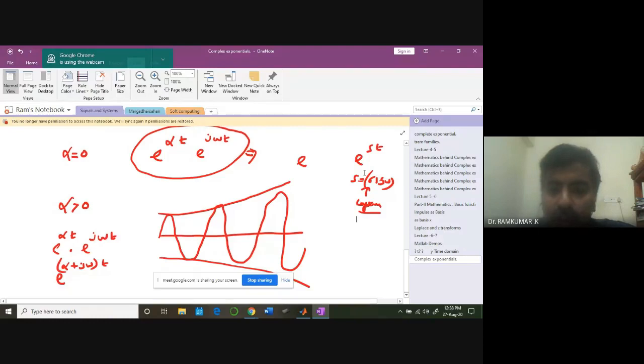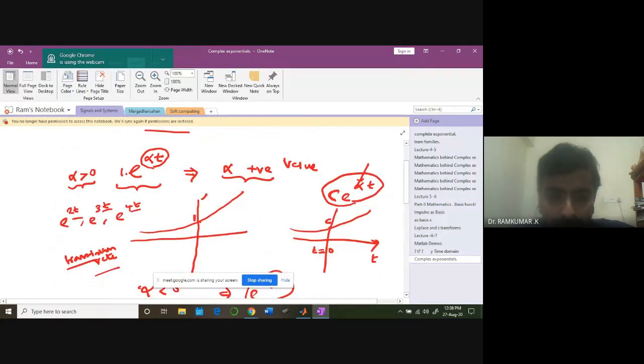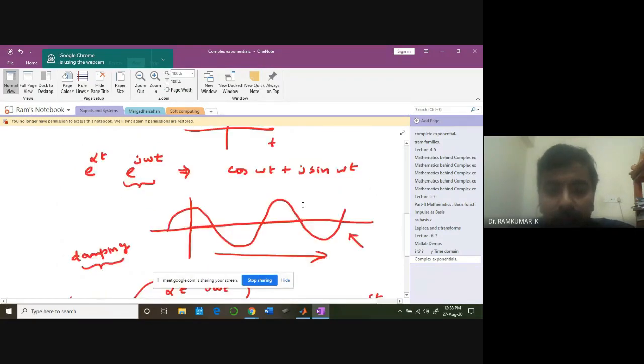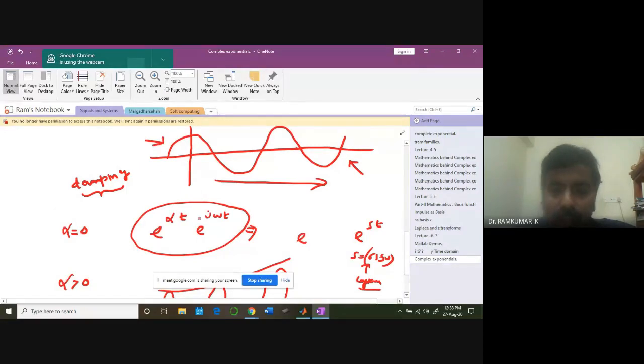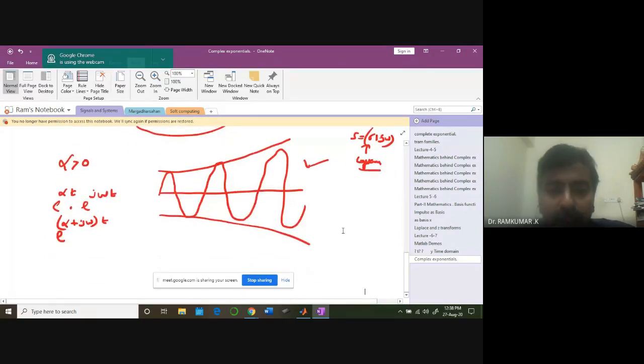So the waveform right now, what I am talking about here is like this. Primarily because I am multiplying this exponentially increasing waveform with this pure sinusoid. So naturally, what I end up with is something like this. This is called an exponentially increasing wave. But if you look at this case, immediately you can identify one thing. If I sample this waveform uniformly, I get samples like this, positive and negative samples. Think about it.